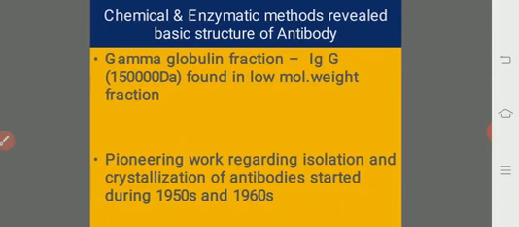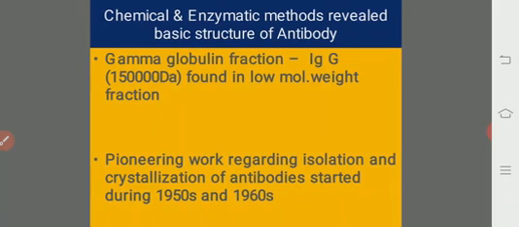And here the structure of the antibody was revealed by chemical and enzymatic methods. When the gamma globulin fraction of serum is separated into high and low molecular weight fractions, antibodies of around 150,000 Daltons, designated as immunoglobulin G, IgG, are found in the low molecular weight fraction.